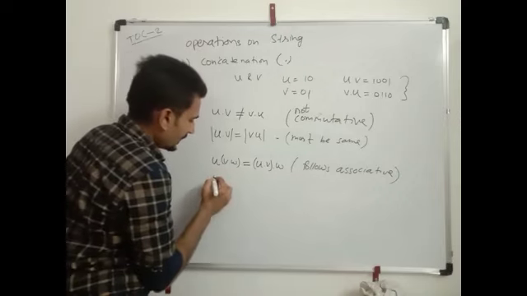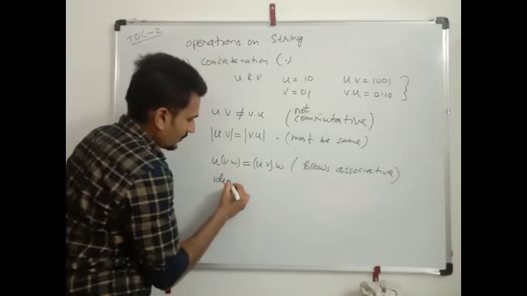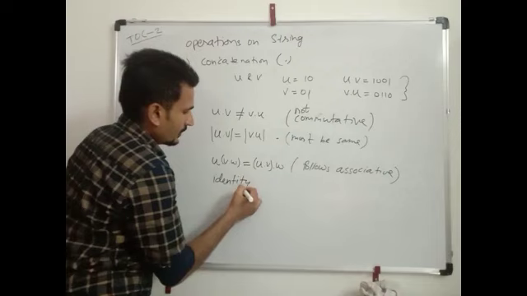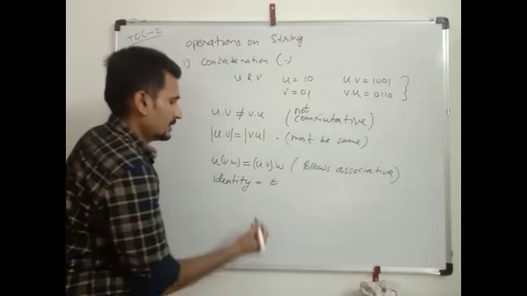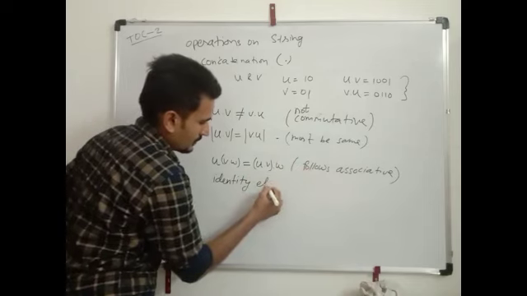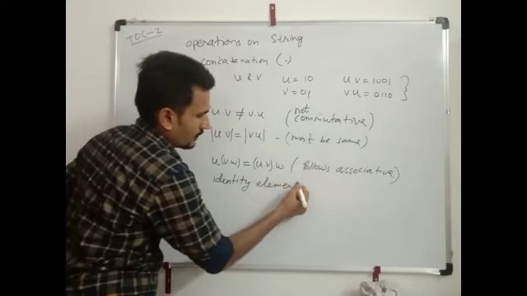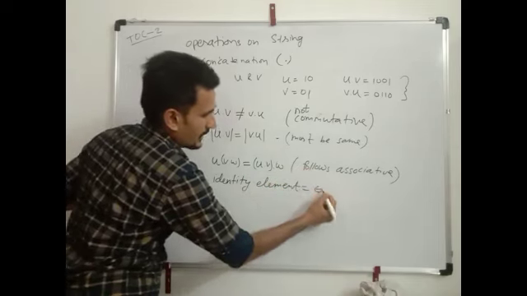Next, identity element. For concatenation, here we have epsilon as the identity element. Identity element is epsilon.